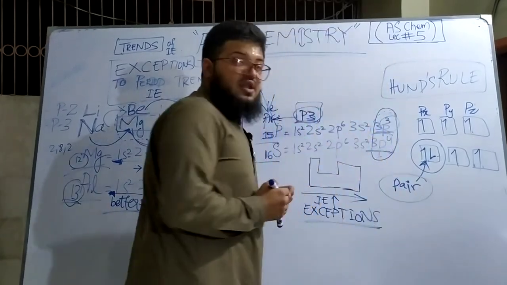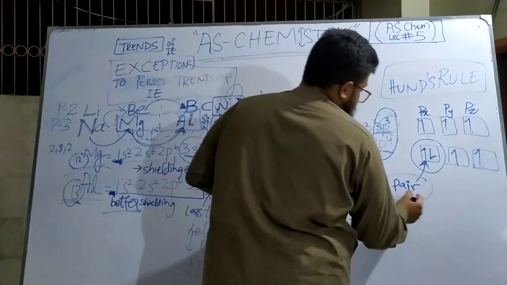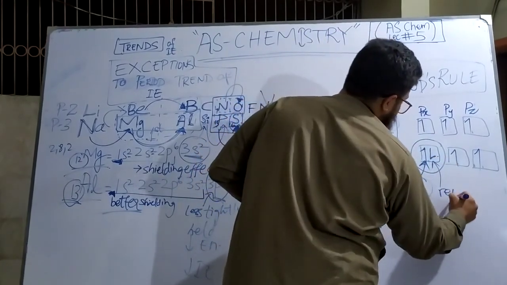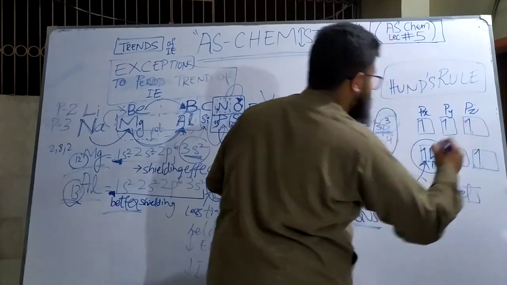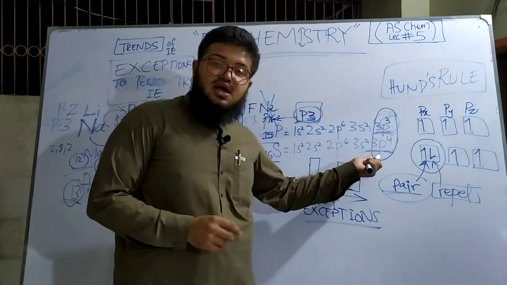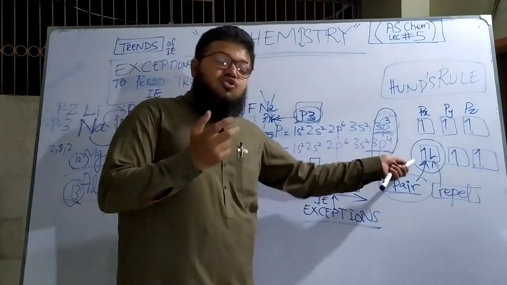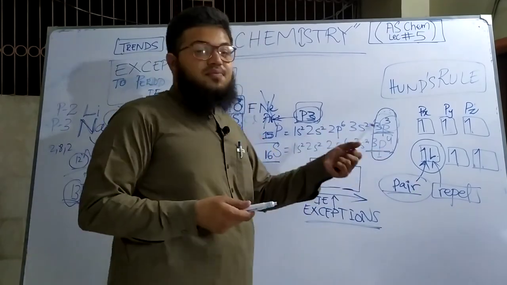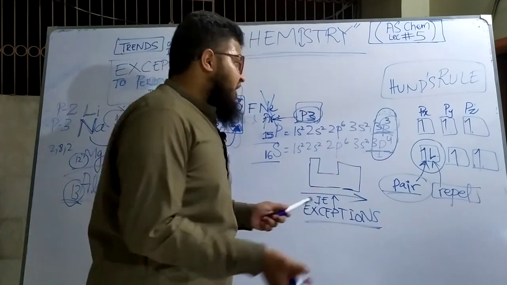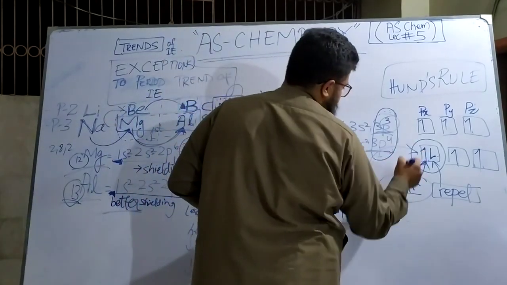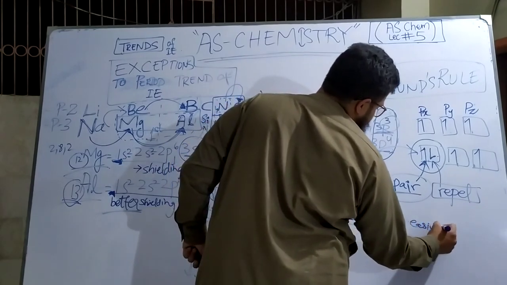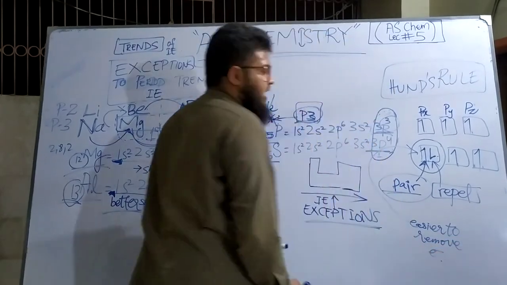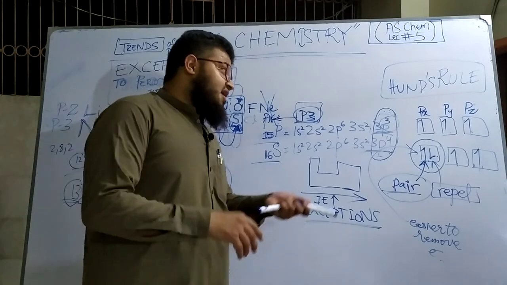So due to this pair of electrons, what happens? The electrons in this pair repel one another, and these are in fact the outermost electrons, because they are in the outermost subshell. If these electrons are already repelling one another, the repulsive force weakens the nuclear attraction and it makes it easier to remove the electron. And if it becomes easier to remove the electron, then again ionization energy decreases.